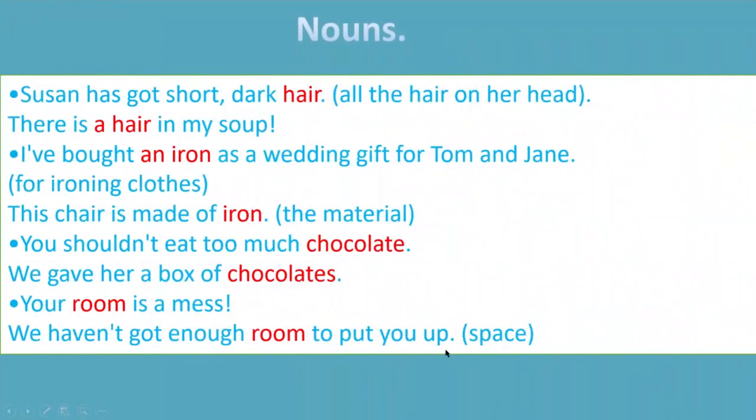So Susan has got short dark hair. So we are talking about all the hair on her head. But here, there is a hair in my soup. So we are talking about one single hair, or one single strand of hair. Okay. I have bought an iron as a wedding gift for Tom and Jane. So here iron is a tool for ironing clothes. Okay. It's countable here. This chair is made of iron, so we're talking about material, so it is uncountable here.